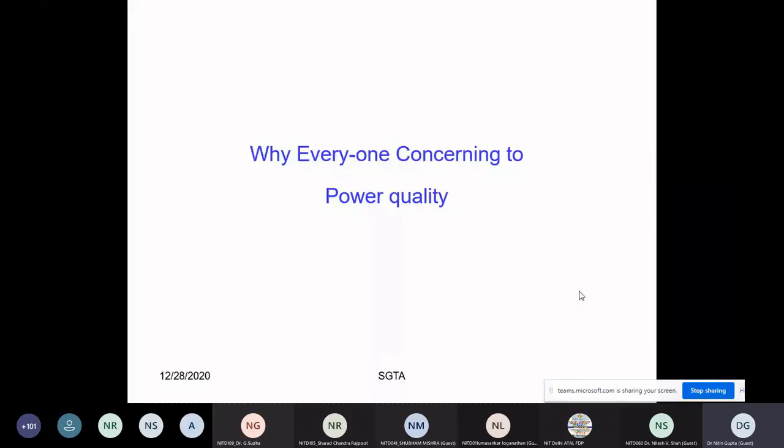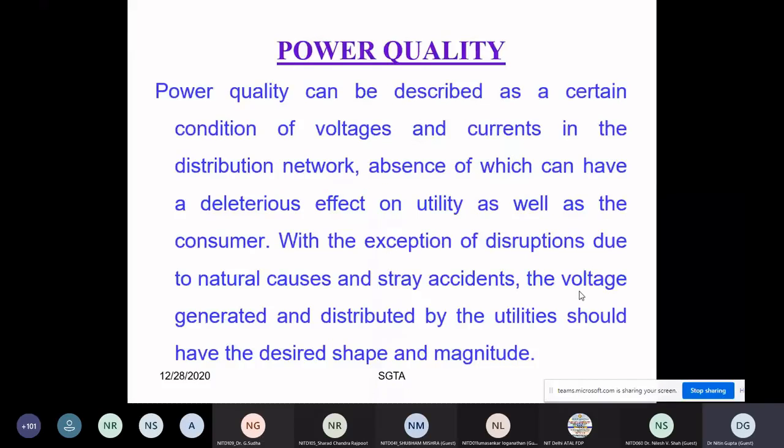Okay, so let me proceed. This definition I already read, because normally it is my tendency not to read the slide. But we already discussed what the power quality definition is, and it is a beautiful definition: we don't want to interrupt the wave shape. Basically, this is the main conclusion of that. Whatever the wave shape is regarding the voltage profile and the current profile, it should remain sinusoidal.